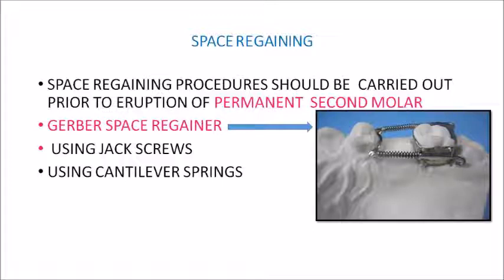Now the picture is showing a Gerber space regainer. One appliance which is used for space regaining is the Gerber space regainer. So please look at the picture and get a clear idea of how a Gerber space regainer looks. There is a spring attached to it, extending from the band on your abutment tooth to the teeth mesial to the extraction space. Another method of space regaining can be employed by using jack screws and providing expansion of the arch, or also by using cantilever springs.